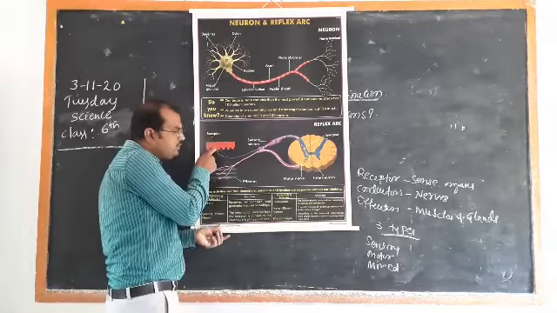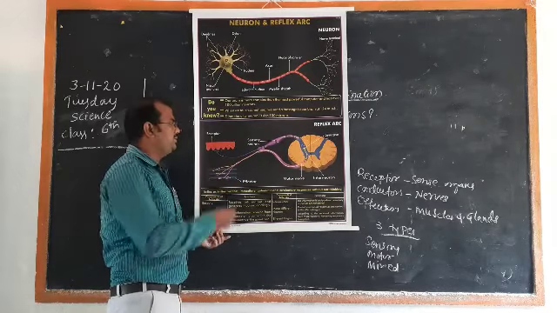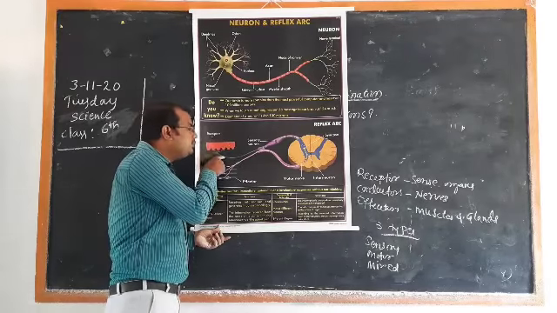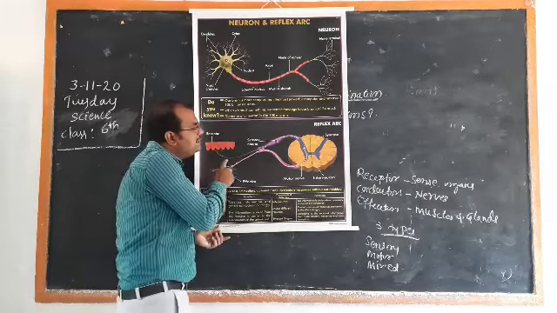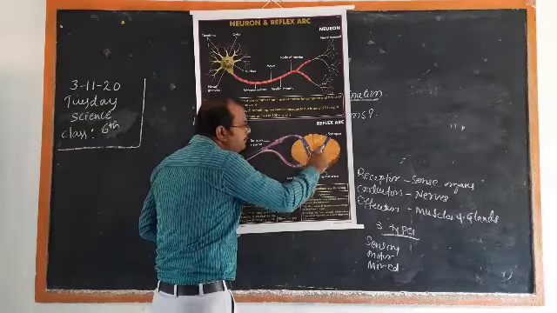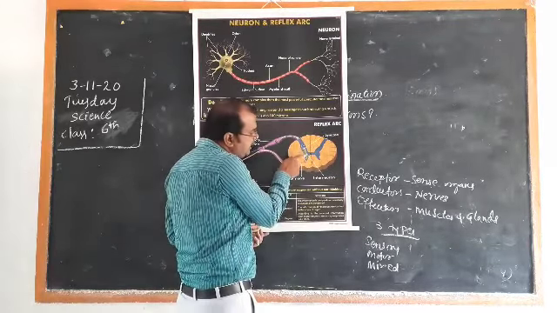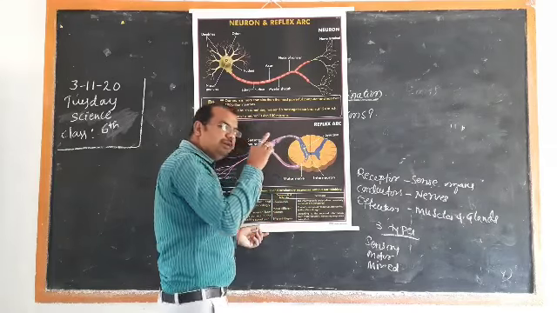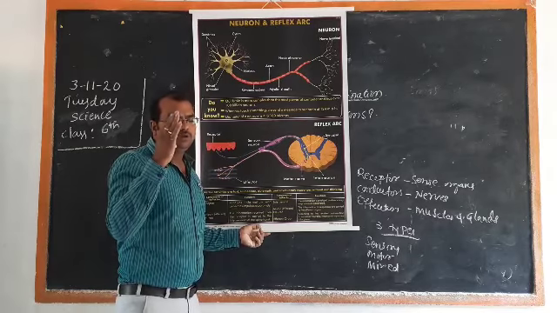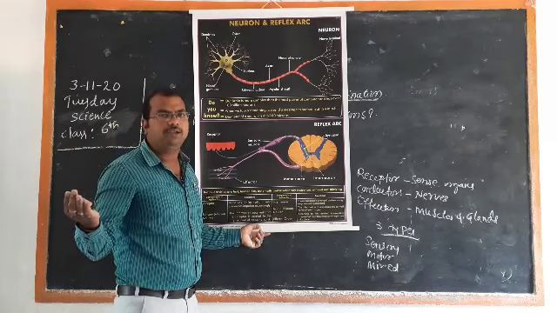The receptor receives the stimulus, and stimulus means the information which we gather from the surroundings. That is received by the sense organ, and it travels through the nerve. Which kind of nerve? The sensory neuron. Along that sensory neuron, it goes to the spinal cord. In the spinal cord, as we have already told you, there is the synapse. Synapse is the bridge between the nerve terminal of one neuron and the dendrite of another neuron.